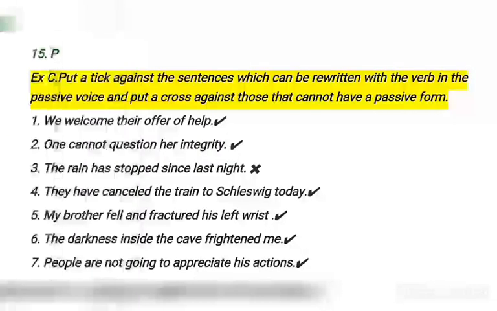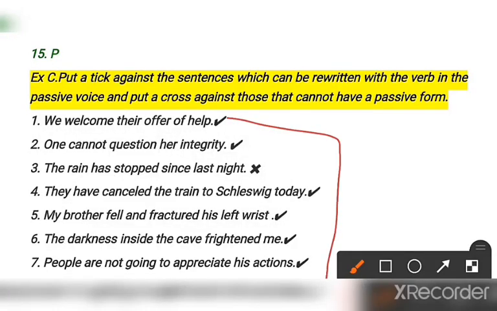You can check. Okay, exercise C: put a tick against the sentences which can be rewritten with the verb in the passive voice and put a cross against those that cannot be. The same is given. So I have done all the answers here. You can check the answer. I hope that there is now no need of explanation. I have given all the answers in this form, tick and cross. Okay, so you can do it in your book.